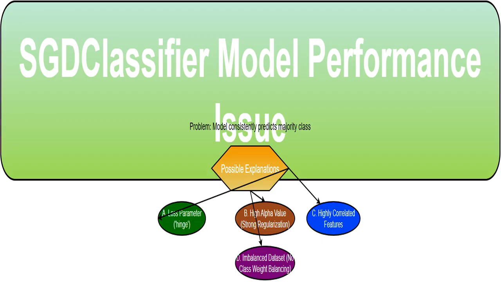I'm looking at a problem where my SGDClassifier model, a machine learning model used for classification, keeps predicting the most frequent class, regardless of the input data. This is a common problem, and I want to find out why.